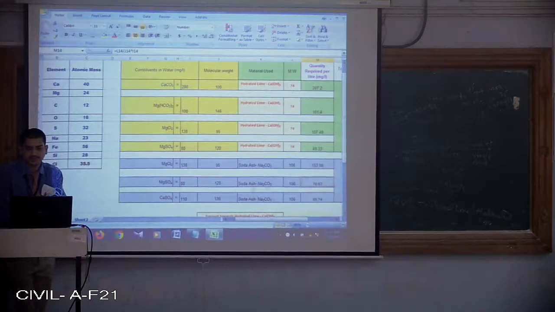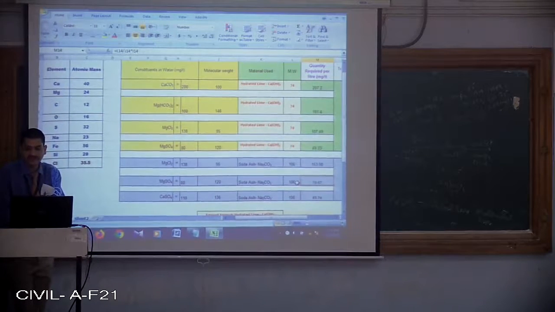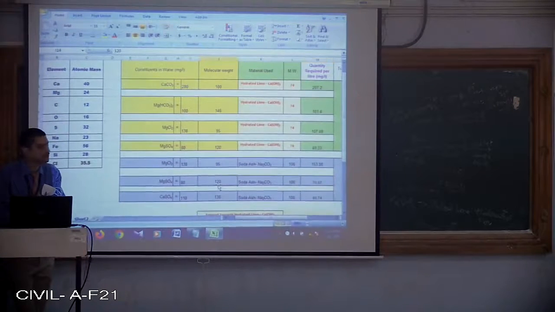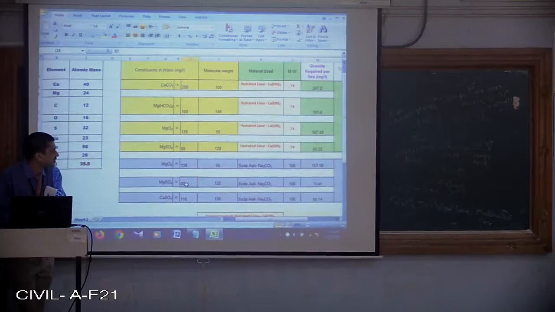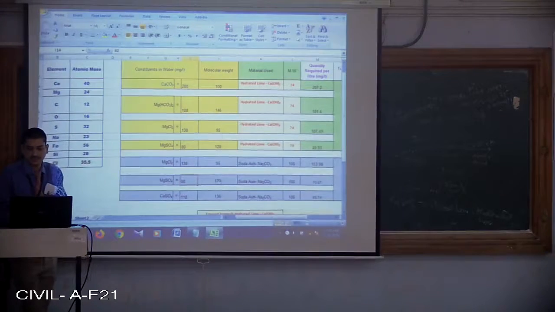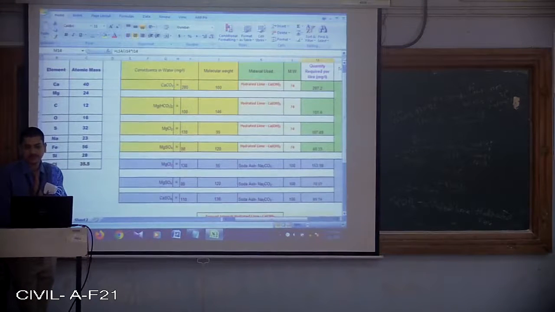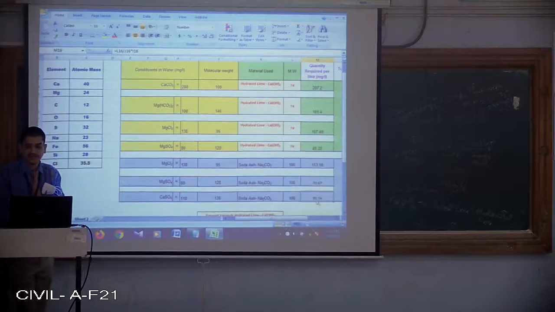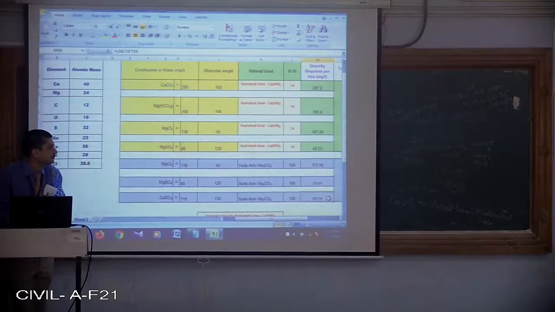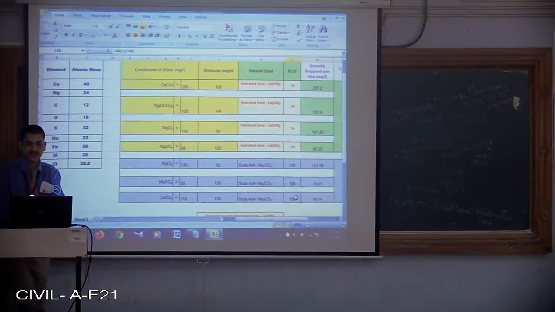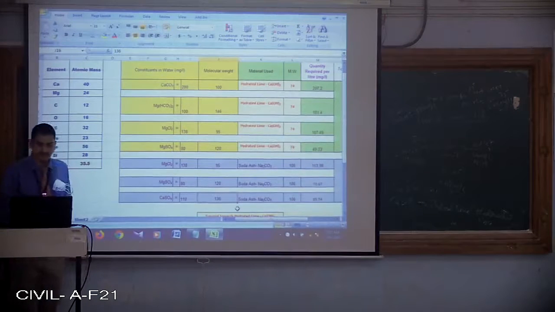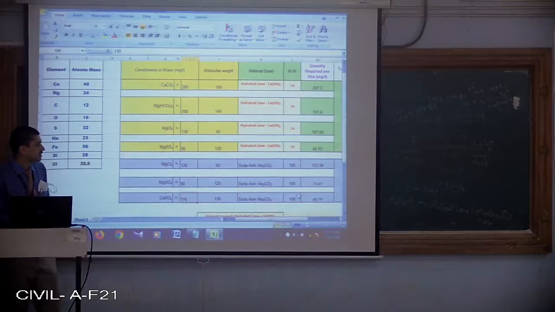Similarly, MgSO4 will be removed by soda ash: 106 divided by the molecular weight of MgSO4, 120, multiplied by the concentration of MgSO4 in the water, 80. So we get 70.67 mg per liter of soda ash. Similarly, the soda ash required to remove CaSO4 is 85.74 mg per liter. How did we get it? 106 divided by the molecular weight of CaSO4, 136, multiplied by the concentration of CaSO4, 110.